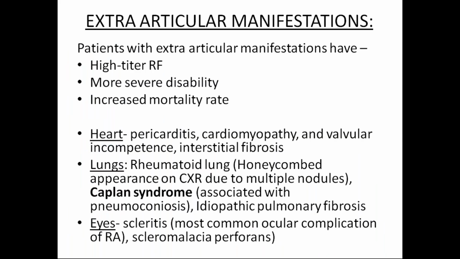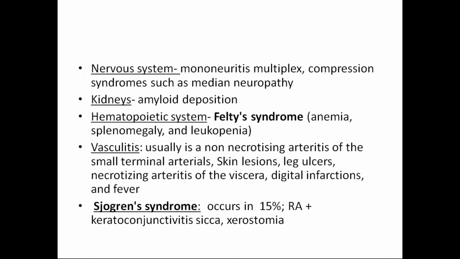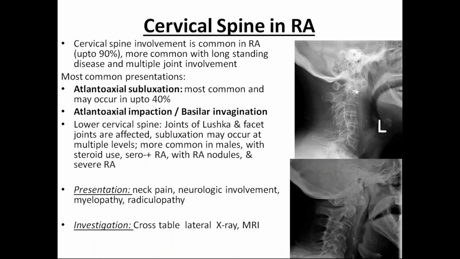Extra-articular manifestations, we don't want to go into these more. Cervical spine in rheumatoid, fine, we can go with this one. As I told you, it can occur in any joint, but mainly it starts with the smaller joints, and from whichever joint it began, it starts spreading to each and every joint. Cervical spine involvement is common in rheumatoid arthritis, up to 90%. On the right side you can see the gap between the joints is reduced. From the top you can see the second and third vertebrae compressed and diminished, with irregular shapes of the vertebrae.